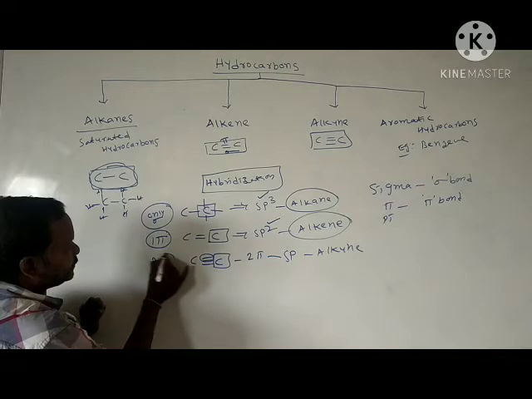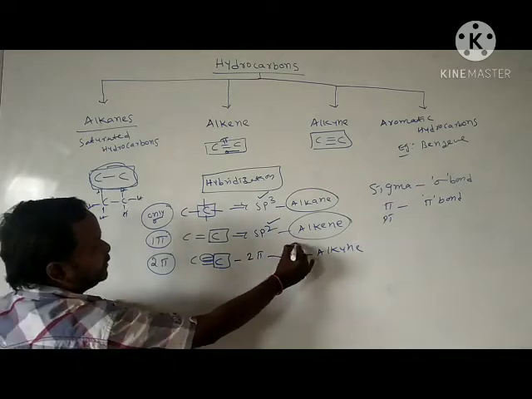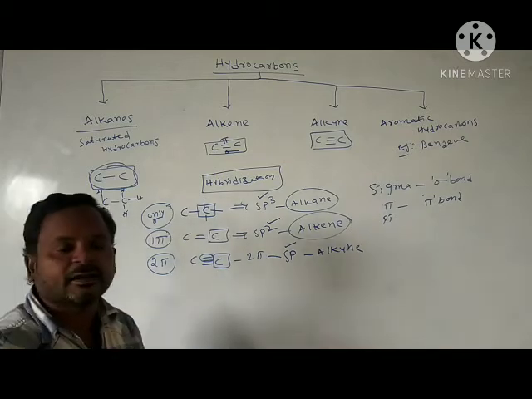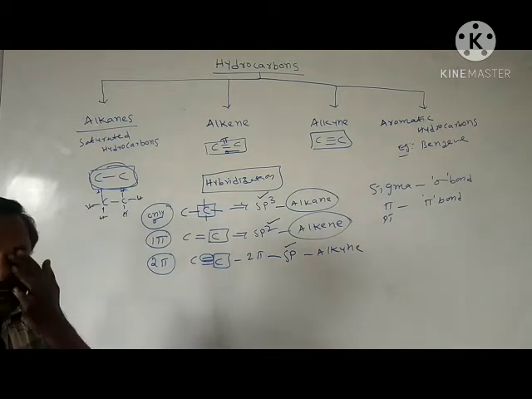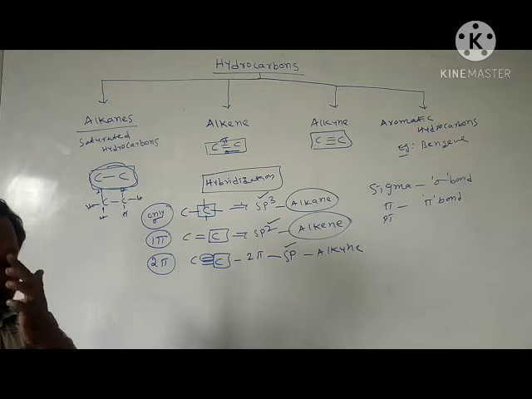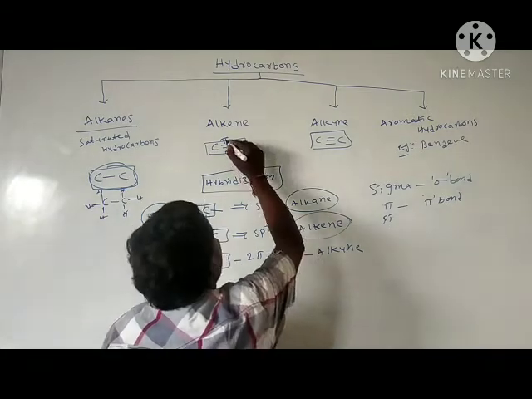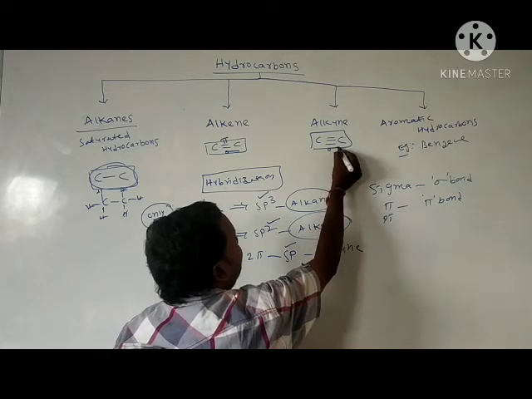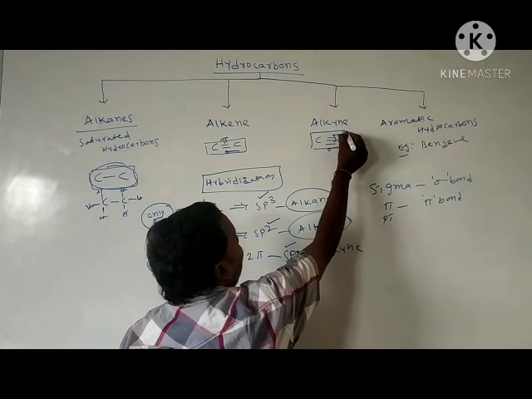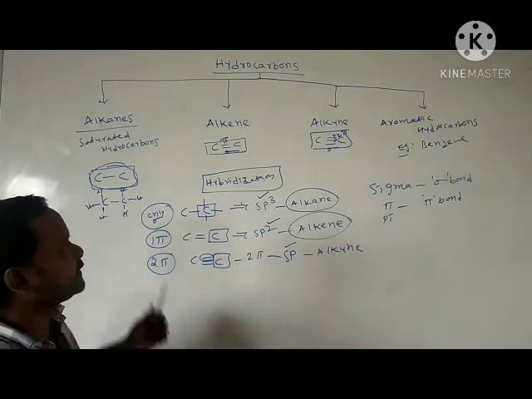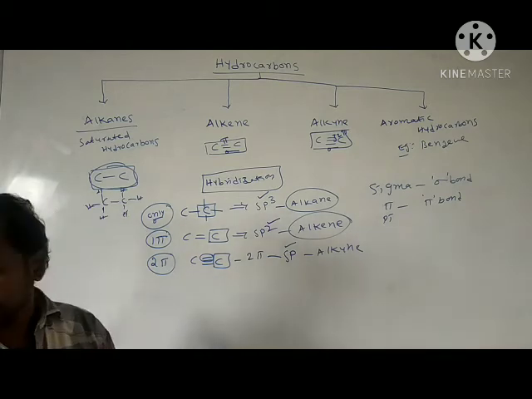Carbon attached with 2 pi bonds exhibits sp hybridization. Single bond means only sigma bond. In a double bond, one is sigma, one is pi. In a triple bond, one is sigma, 2 pi. Yes, this is about the introduction of hydrocarbons.